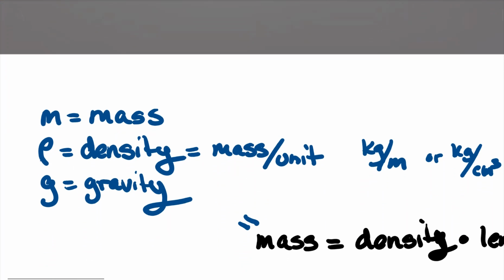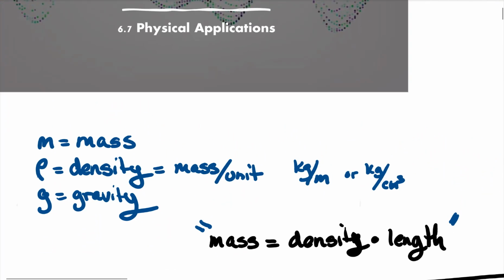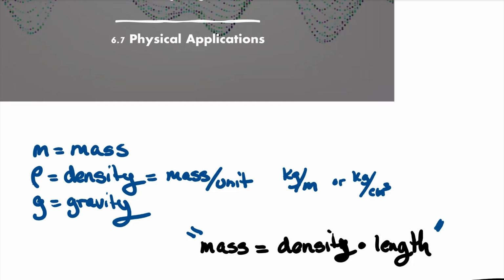We need to talk about some things called mass, density, and gravity. Let us begin with mass, which we're going to use an M for, but I'm pretty sure you know that. Our new piece is this rho. I kind of draw it weird. Rho has to do with density.